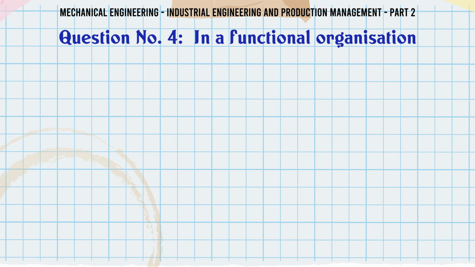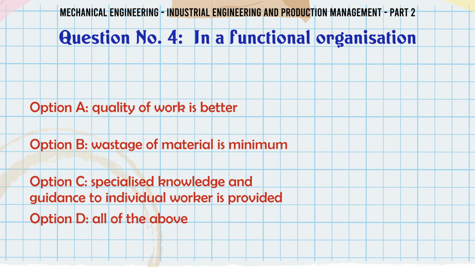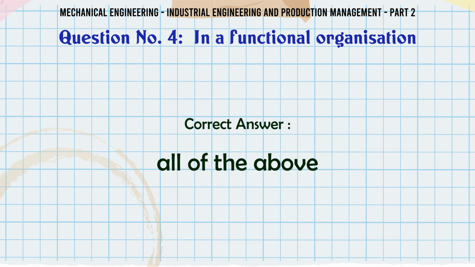In a functional organization, A. Quality of work is better, B. Wastage of material is minimum, C. Specialized knowledge and guidance to individual worker is provided, D. All of the above. The correct answer is all of the above.